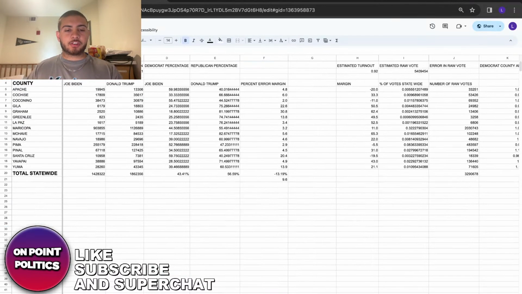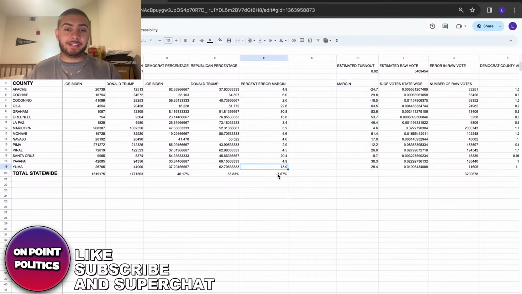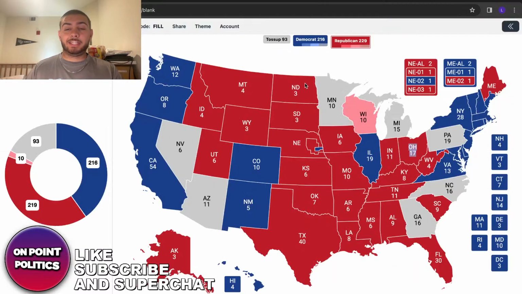If we go to the next state, which is Arizona, the model for some reason has Trump winning it by 13 points. Now, it may be that the error adjustment average is really high. If I were to delete this, his victory goes down to like 3 points. I'm not 100% sure. If I do it this way, by individual county, then he's leading by 7. So it really depends on how you look at it, but it seems like it's on the higher lean/likely territory at this point in time.